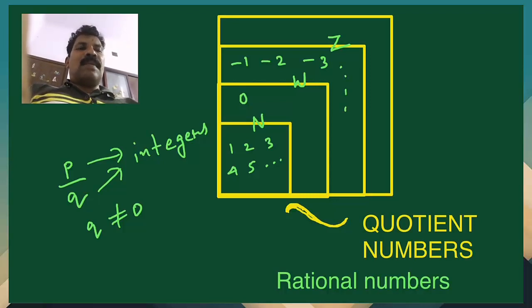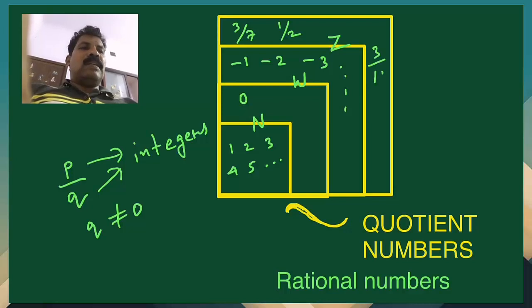Then fractional numbers, that is 3 by 7, 1 by 2. Then all the numbers I have written, these are rational numbers because all these numbers can be expressed in the form p by q, where p and q are integers and q not equal to 0.